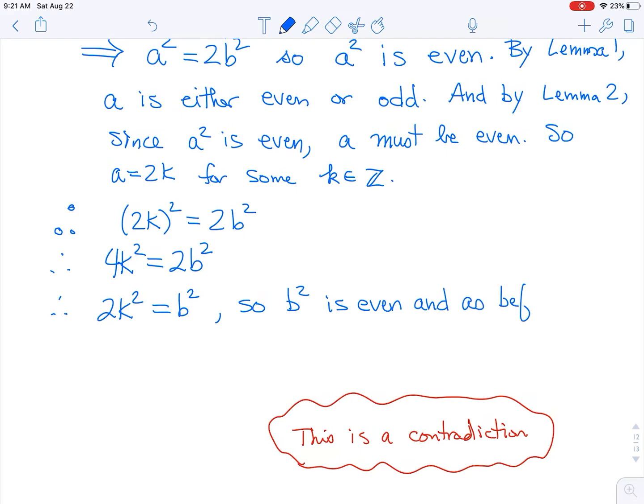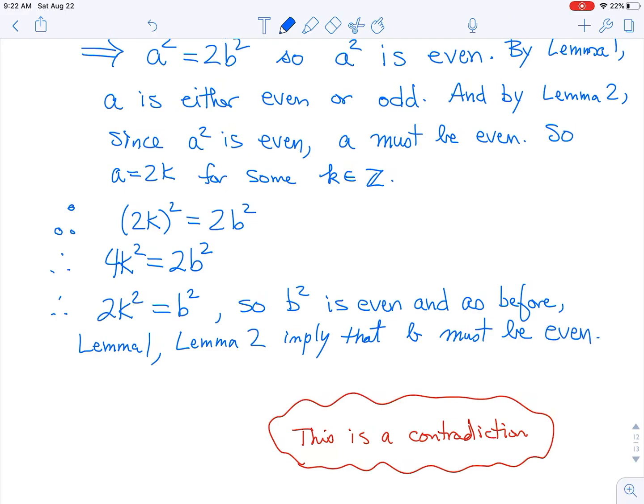And as before, lemma 1 and lemma 2 imply that b must be even. B must be even.